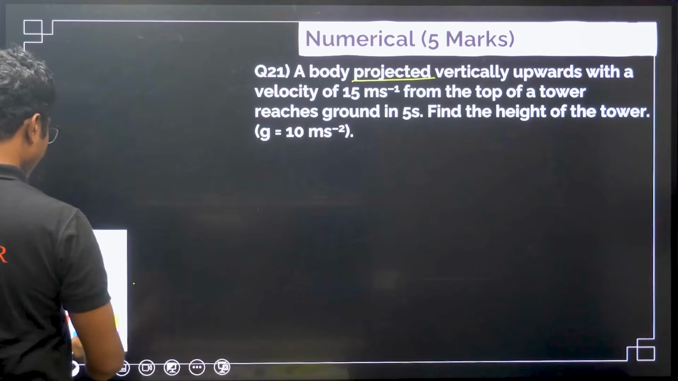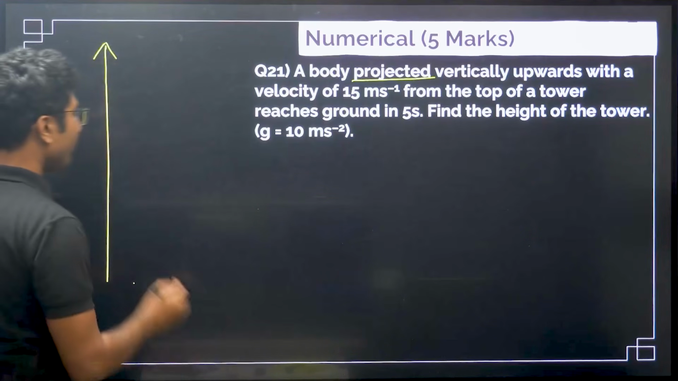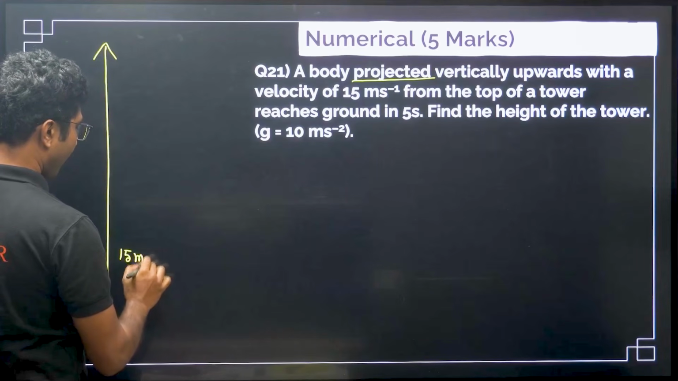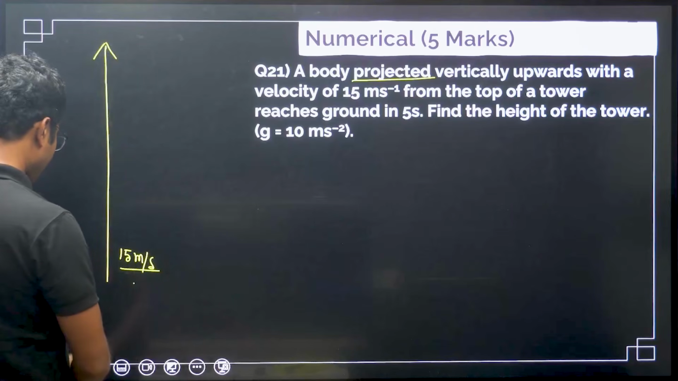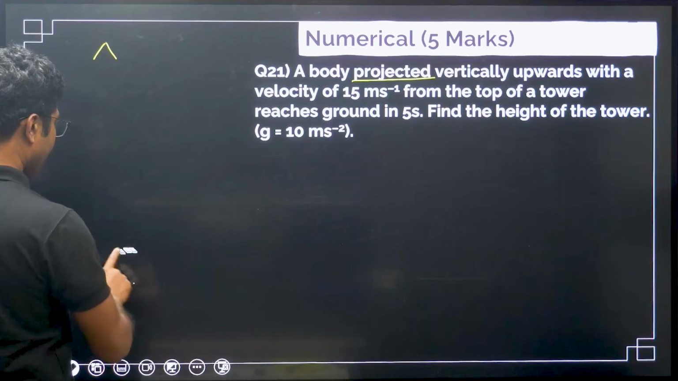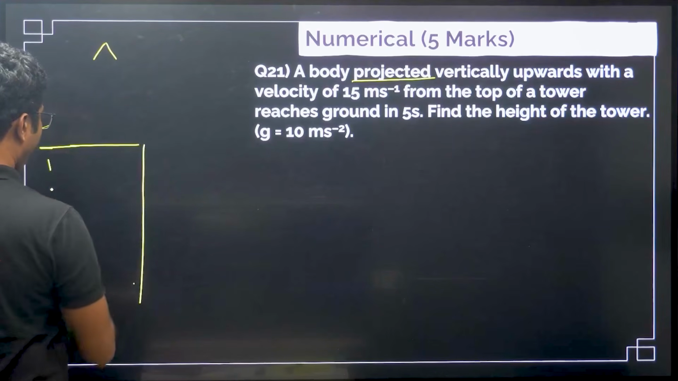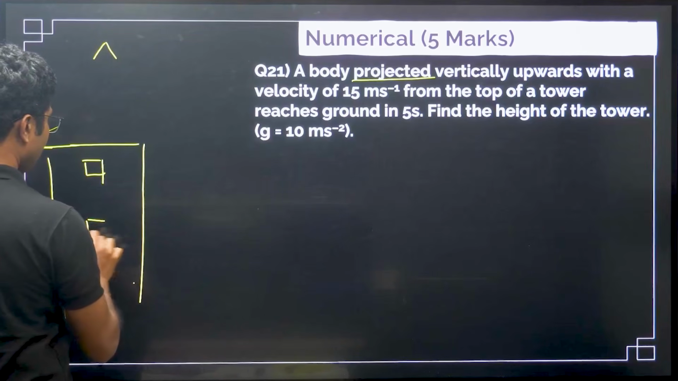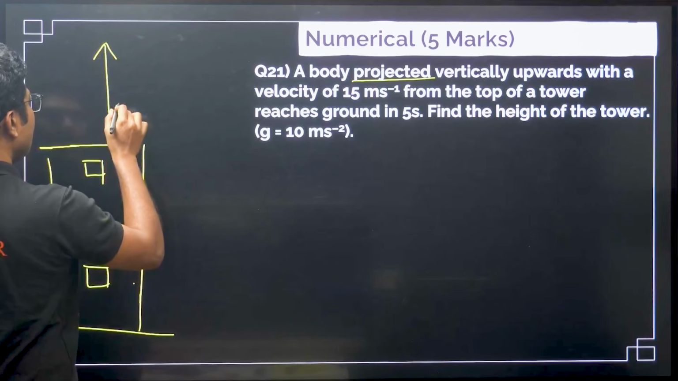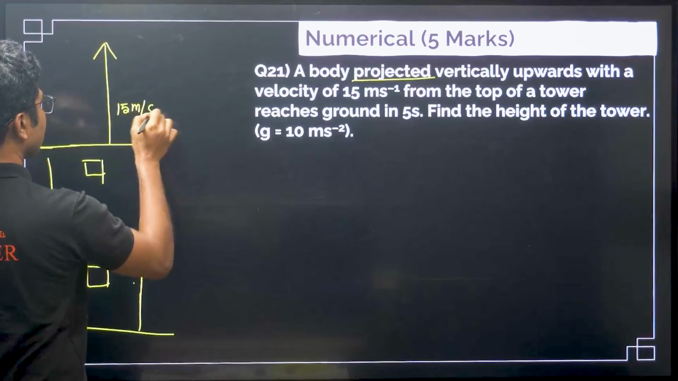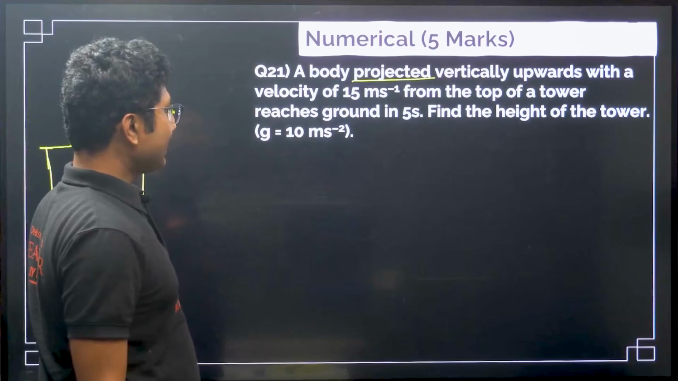So let's read the question once more. Object is vertically projected with a velocity of 15 meter per second, from the top of a tower. So it is not only projected from ground, it is projected from top of a tower. So what is here? We have a tower over here, and it is projected vertically with a velocity of 15 meter per second. Okay, it says that it reaches ground in 5 seconds.